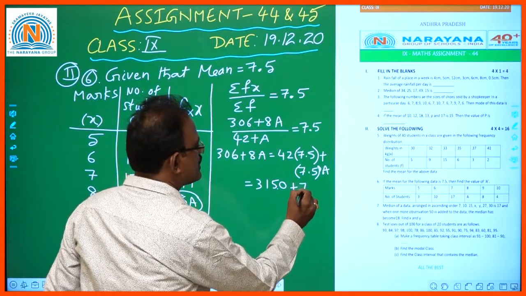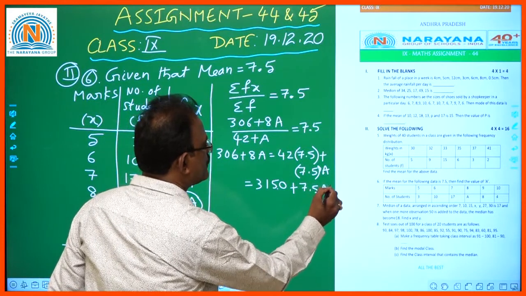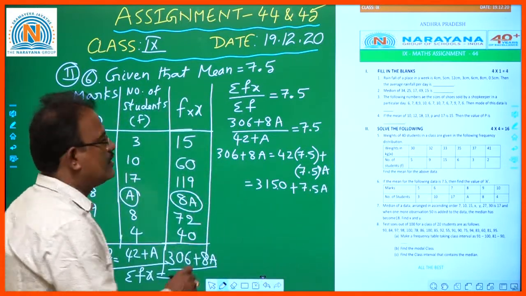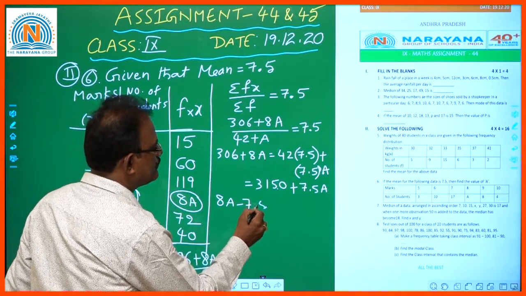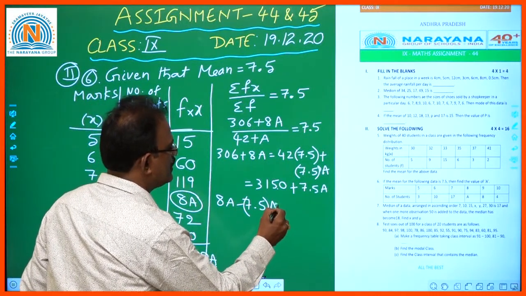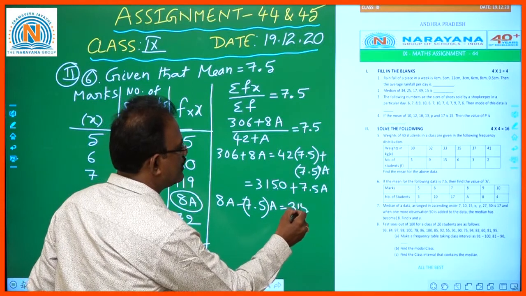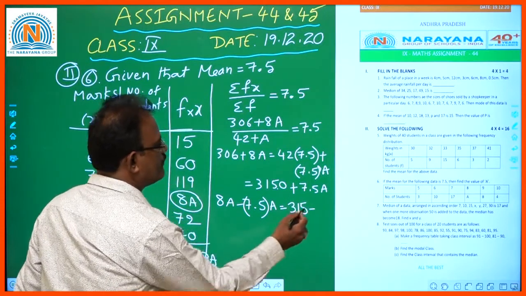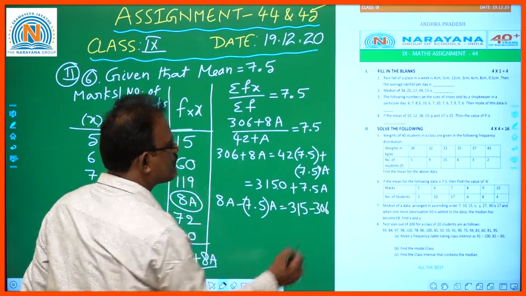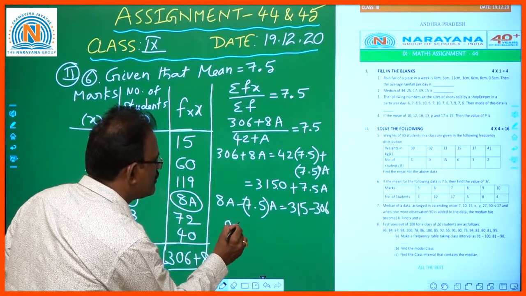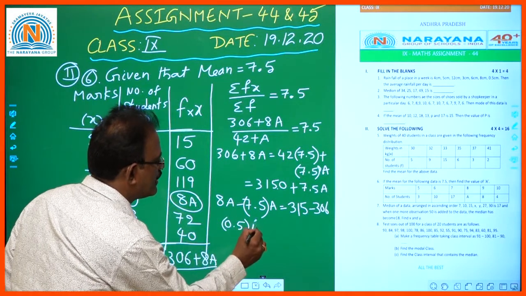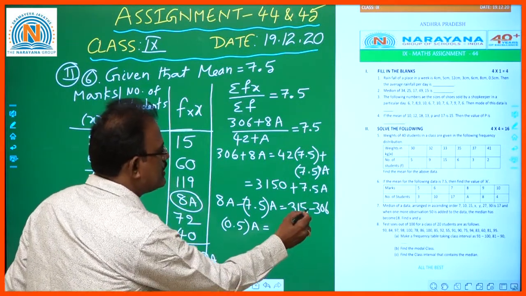Plus 7.5A. Now transpose the variables to the left side, and 315.0 means 315. Transpose 306 from LHS to RHS, then this is 0.5A, and this is 9.